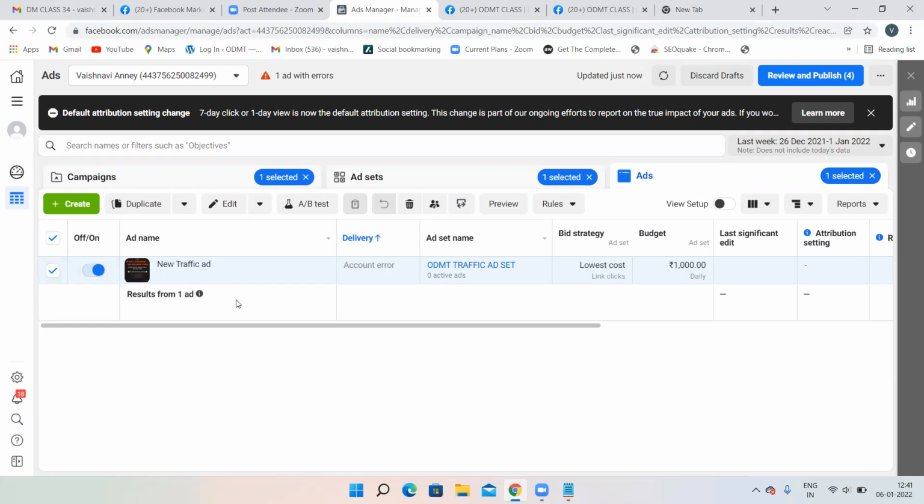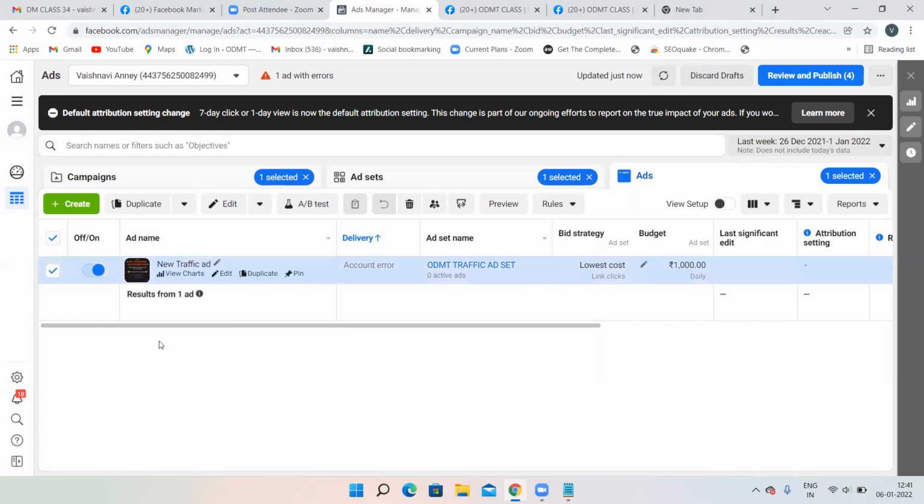A lead generation campaign is where you'll be creating a form and asking for details from the customer. Suppose you click on an advertisement, you have to fill in the details. Like that, you'll be getting the details from the customer and you can contact them later. So if you want to do lead generation, you have to go for a lead generation campaign. This is slightly different from the normal brand awareness and traffic campaigns that we'll do tomorrow.